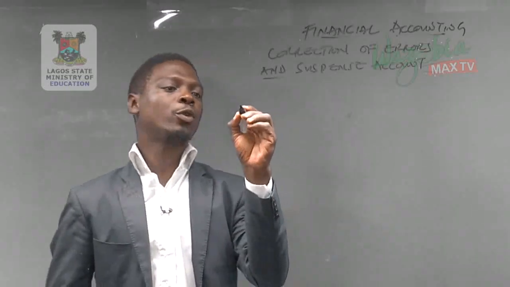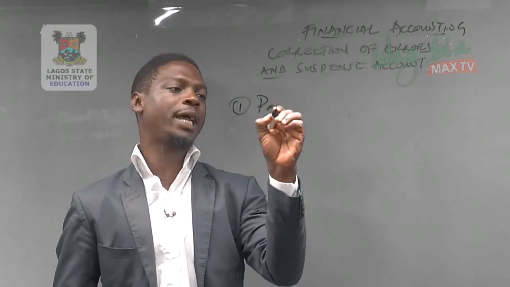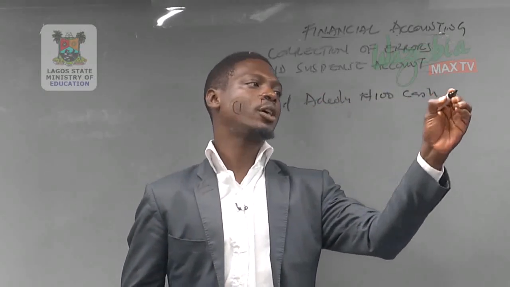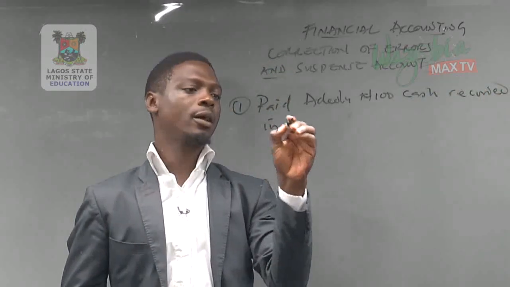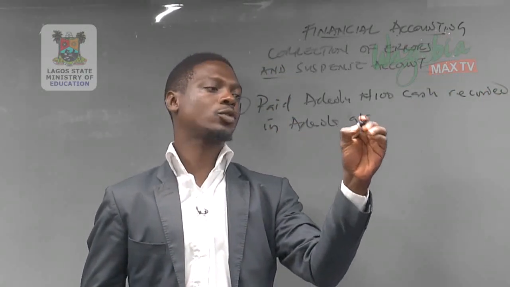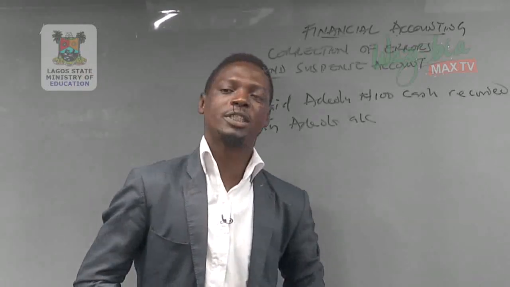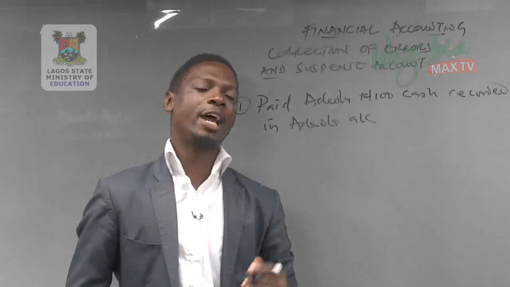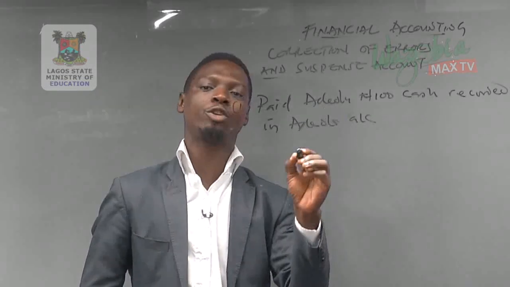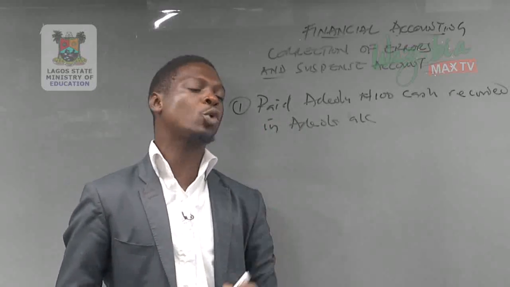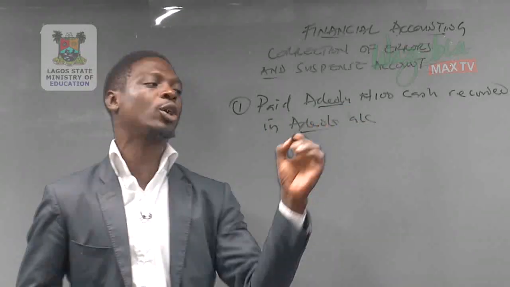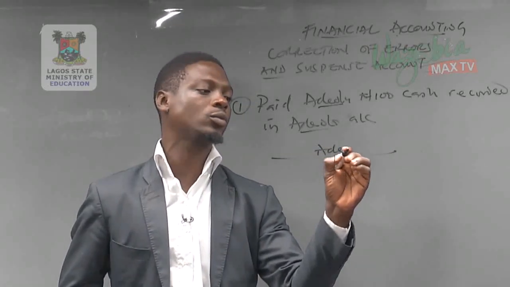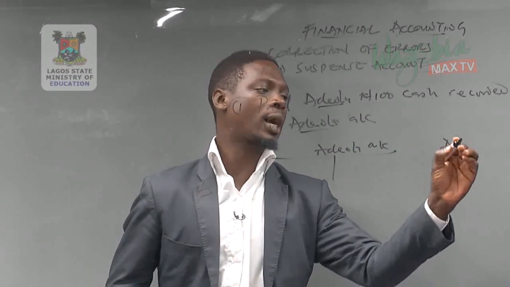Taking an example, for instance, if you have a question such as: paid Adeolu 100 naira cash, recorded in Adeola's account. This is an error that has been committed, which you are expected to correct. First, we identify the type of error. This is an error of commission because the recording is made in the wrong person's account. And the two accounts involved are Adeolu's and Adeola's accounts.